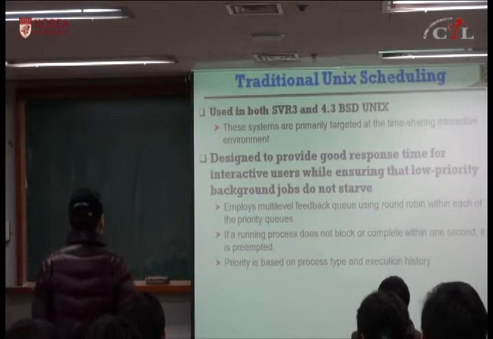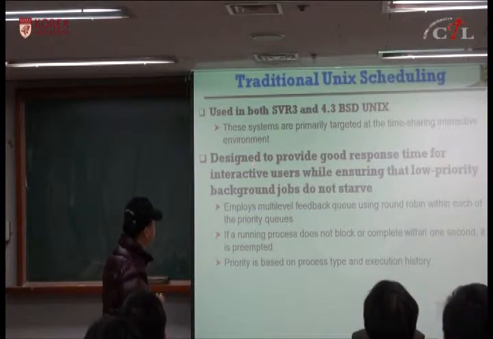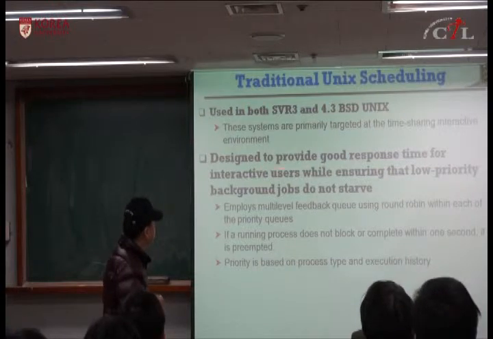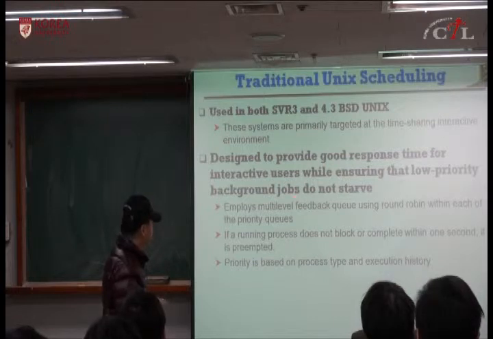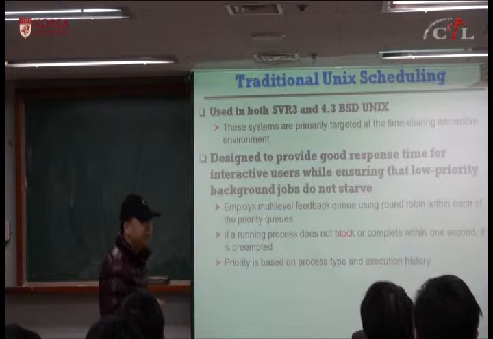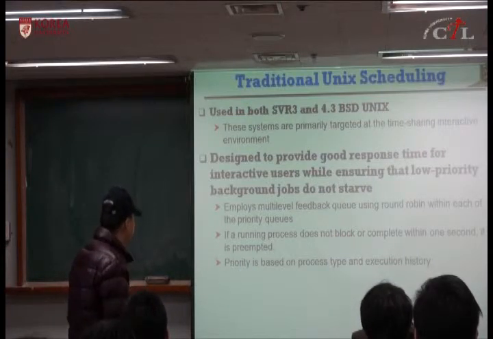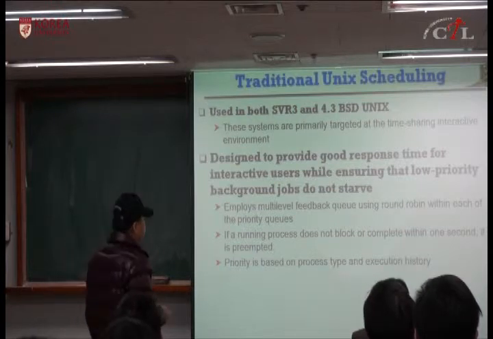Most of these Unix machines are engineering workstations or servers used by multiple users in a time-sharing environment. So their scheduling algorithms are designed to provide good response time for interactive users while ensuring lower priority background jobs do not starve. So they employ multi-level feedback queue with round robin within each priority queue. If a running process does not block or complete within 1 second, it's preempted. So it's using 1 second as a time slice, and they apply the round robin algorithm. And priority is based on the process type and execution history.